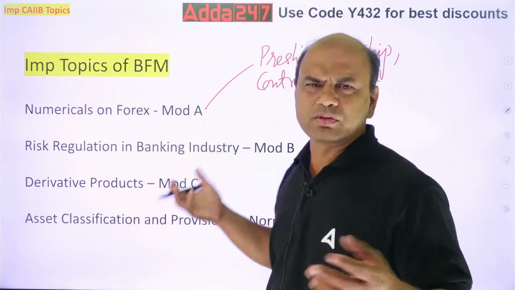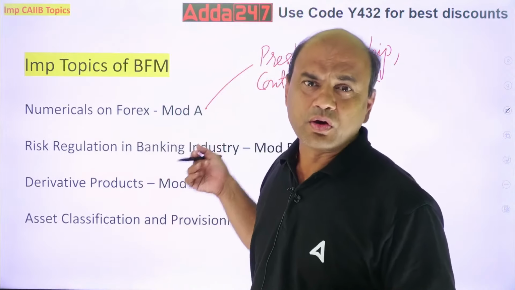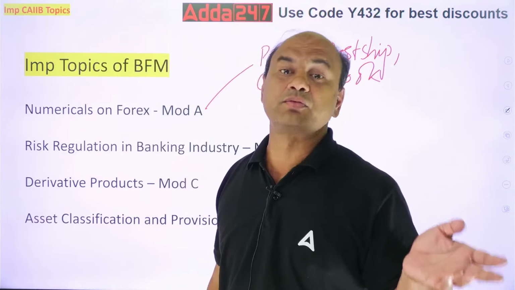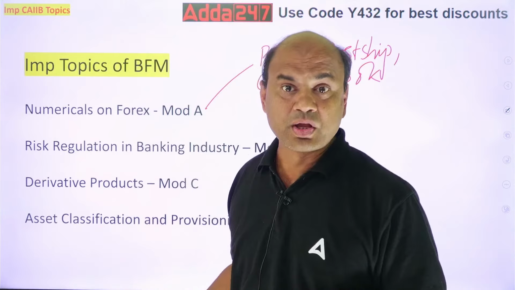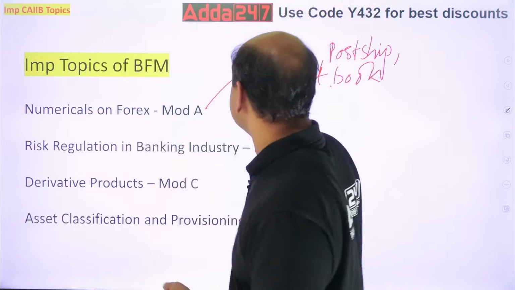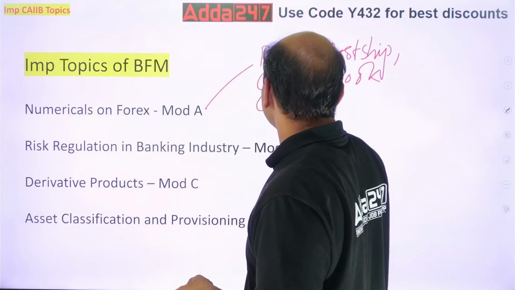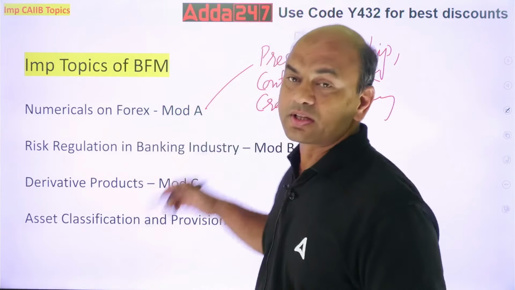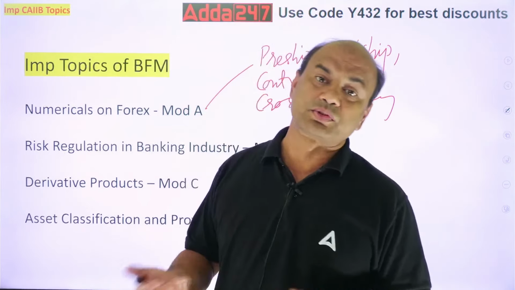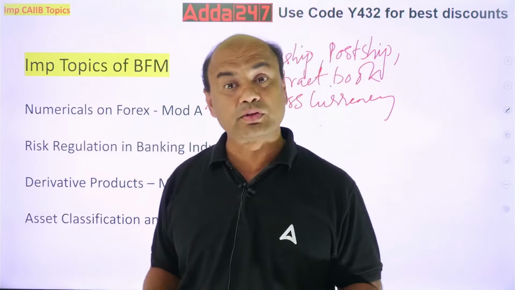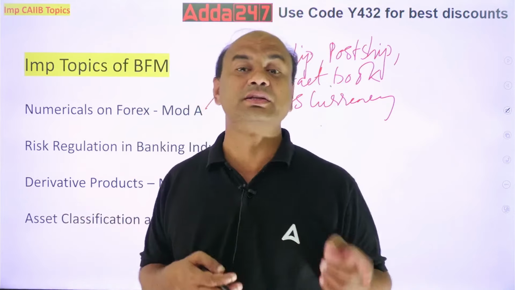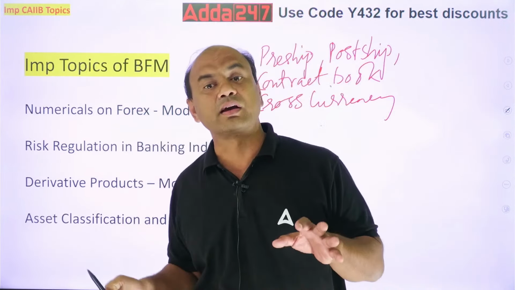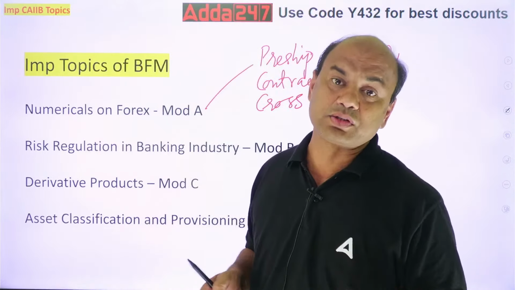You can have a basic numerical in this on just funding a nostro account by some foreign national or some foreign company. You can have a numerical on cross currency. In this, you will get a clarity on what is nostro account, what is vostro account, how are the payments made. So that's why I said theory is also covered in this. If you cover this topic, numericals, you will get acquainted with the theory also.